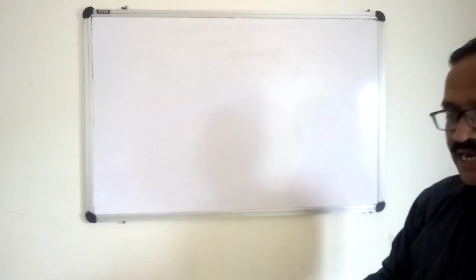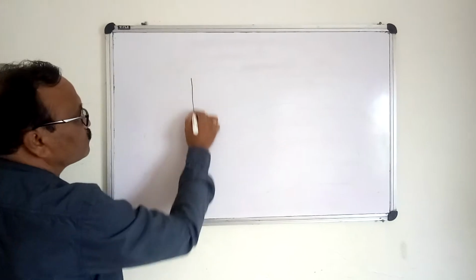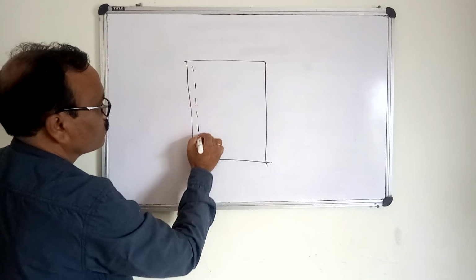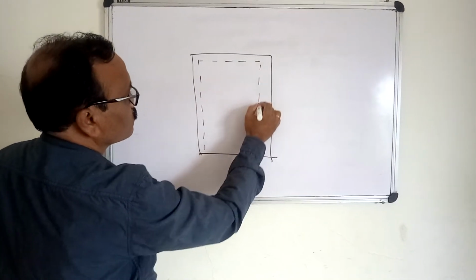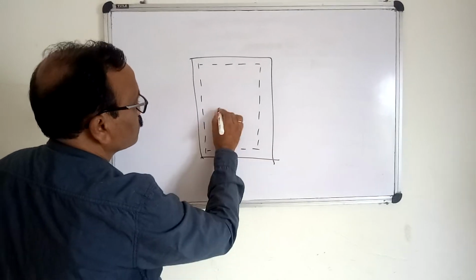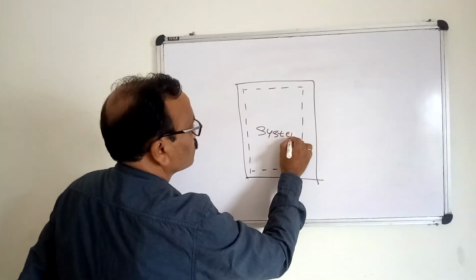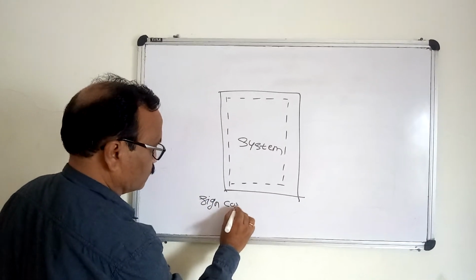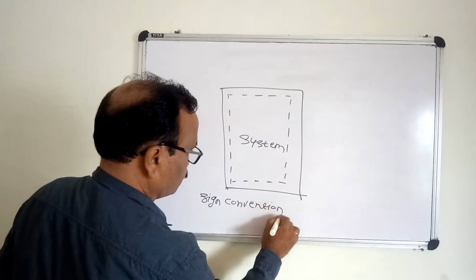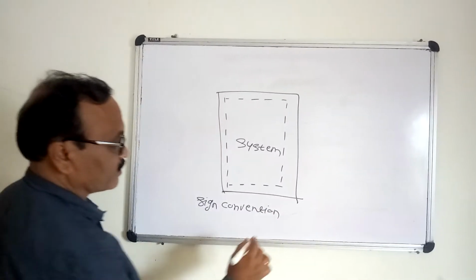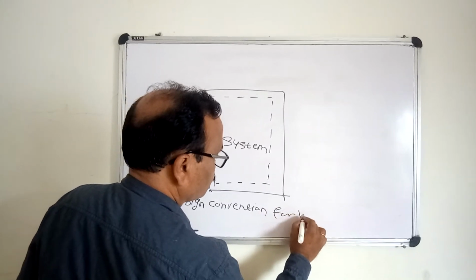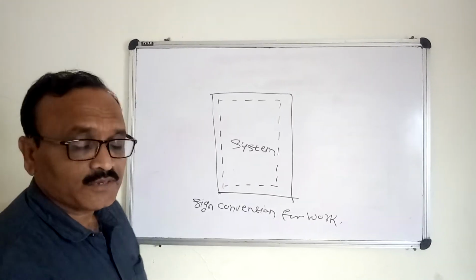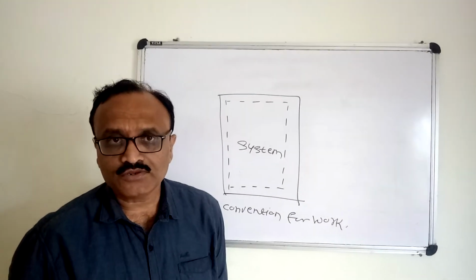Now let us see the sign convention for work transfer. How can we say the work is positive?